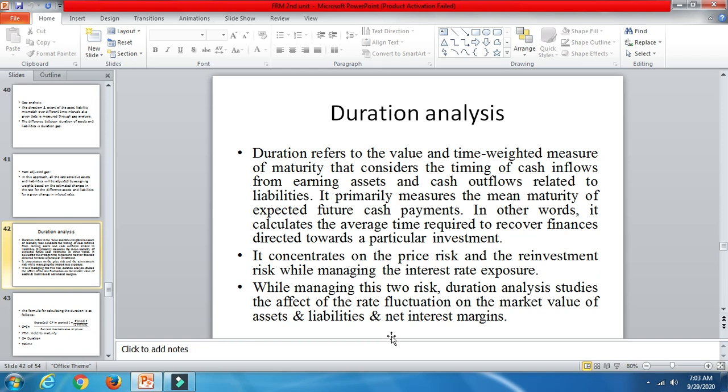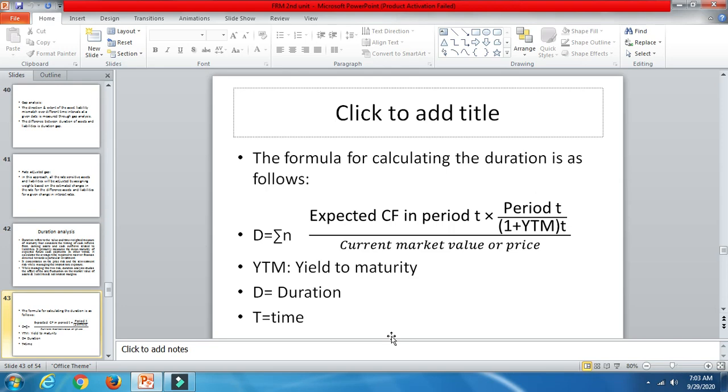Okay. There are problems in this duration analysis as well as on the interest rate margins. We are going to do problems on this as well. Here we can check out over here.